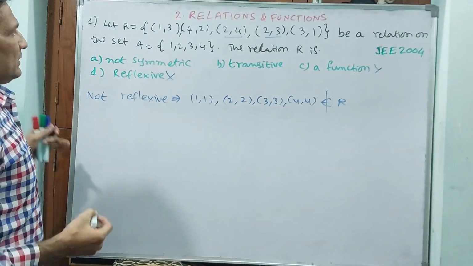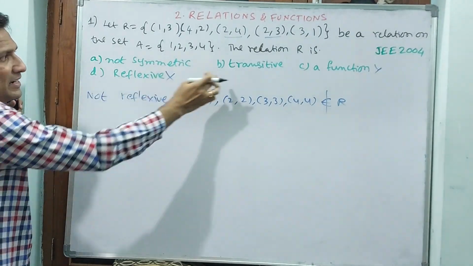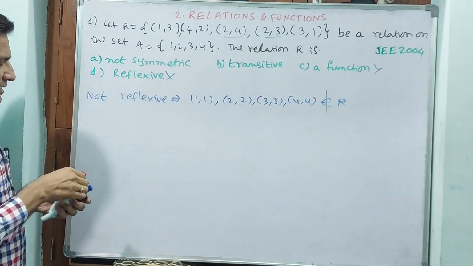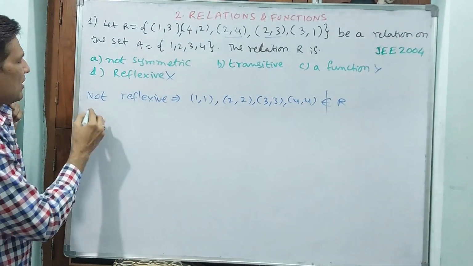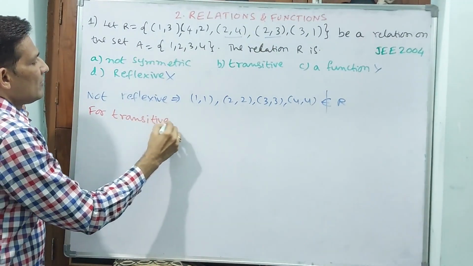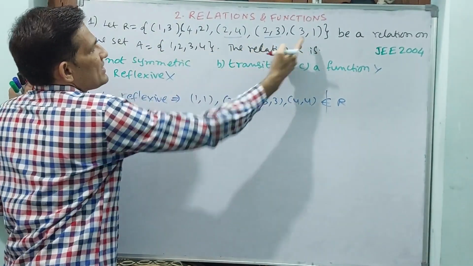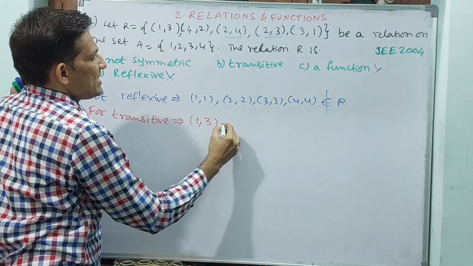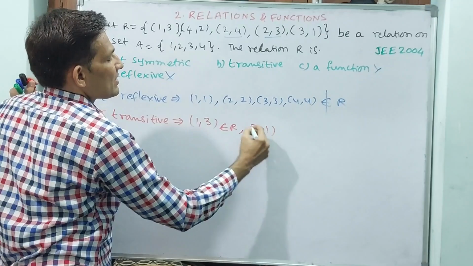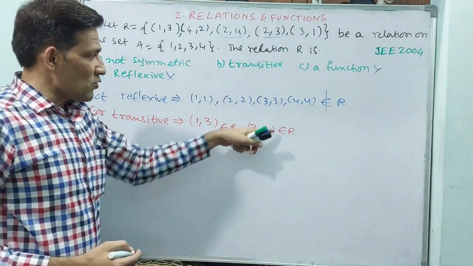Now let us go for transitive. The answer is A, not symmetric, but I don't want to go first to this answer. Let me go for this also. See how I am tackling this question. Observe carefully, because I am making you build up the concept also. For transitive, (1,3) belongs to R and (3,1) belongs to R. So (1,1) should be there.